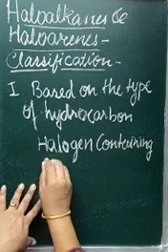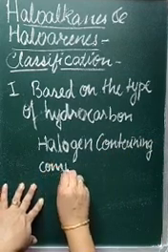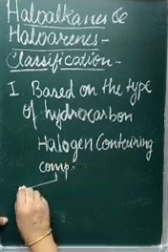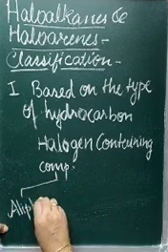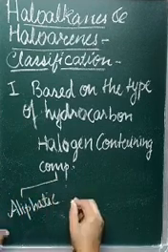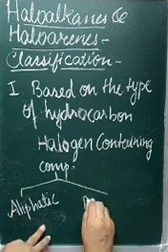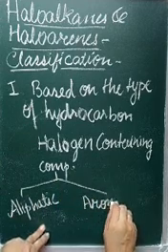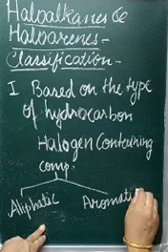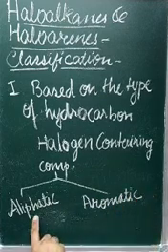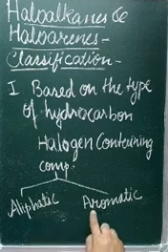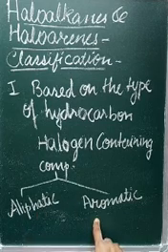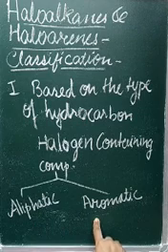These halogen containing compounds are classified into 2 categories. One is aliphatic halogen containing compound. Another is aromatic halogen containing compound. Means aliphatic halogen containing compounds have the aliphatic hydrocarbon, and aromatic halogen containing compounds have aromatic hydrocarbon.